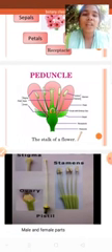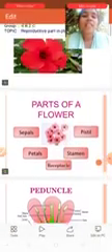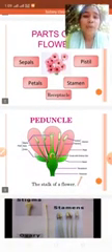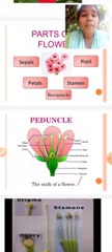And I would like to give a slight introduction. I will give the last theory of this flower introduction. The flowers are divided into two parts: complete flowers and incomplete flowers. Complete flowers means the plant which consists of both male and female flowers.